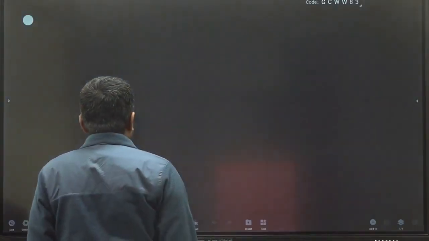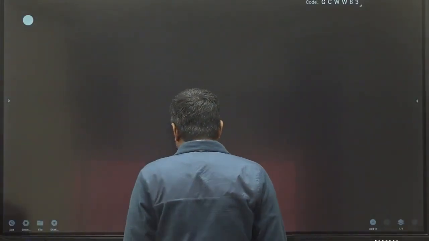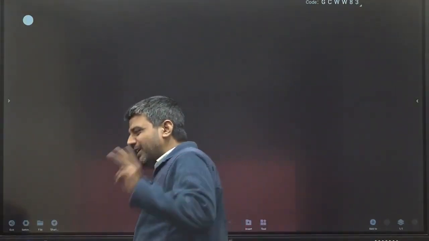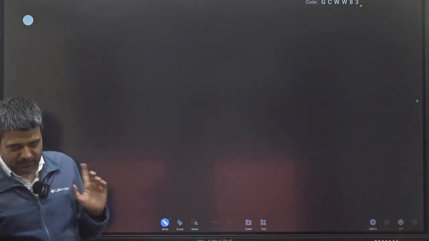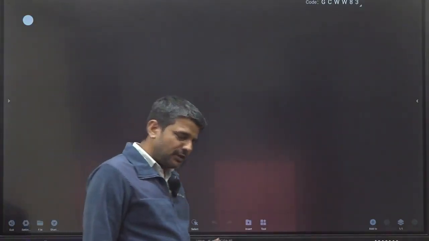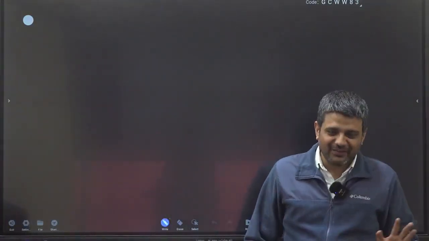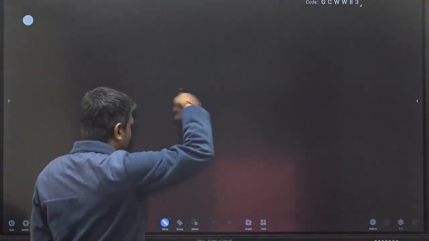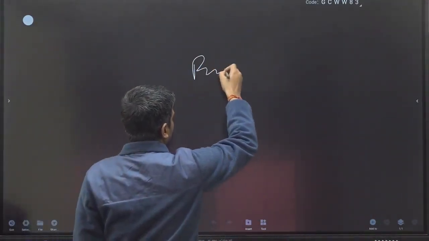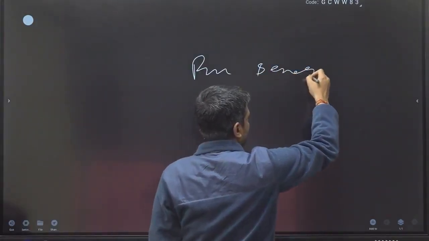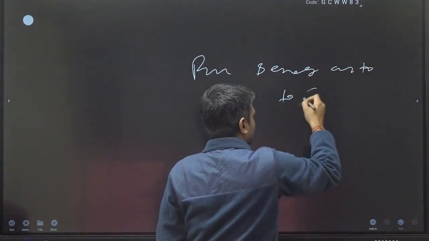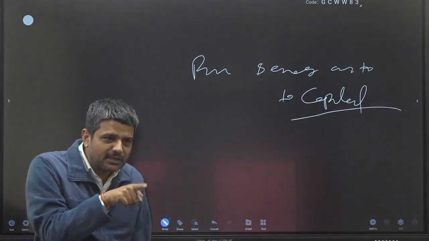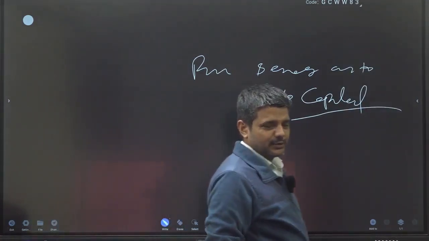Now if you look at the punishment part, there are only two things that come in the punishment. In the last 10 years, only 2 times has a question come from this topic, that is punishment, right? In 2015 there was a question and in 2020 there was a question. Apart from that there is no question from punishment, but still, what kind of question comes? If you look at the syllabus, it says punishment and emerging trend as to capital punishment. That is the syllabus, right? Punishment and emerging trend as to the capital punishment.